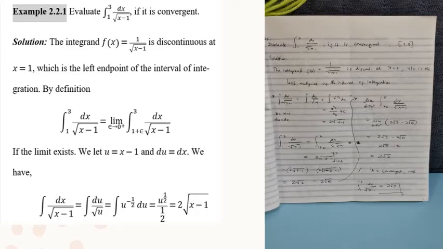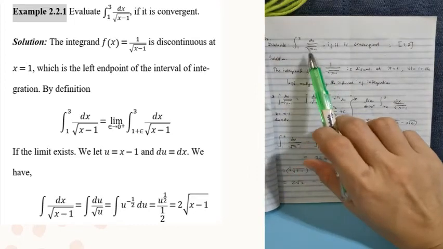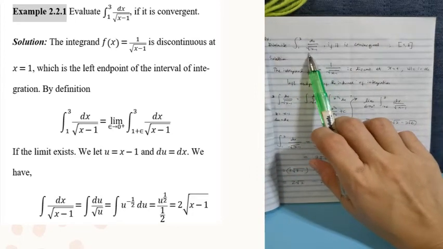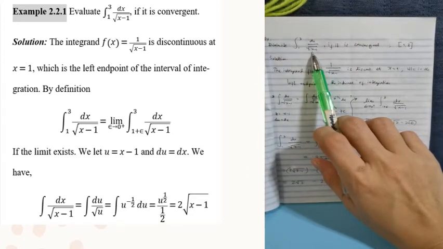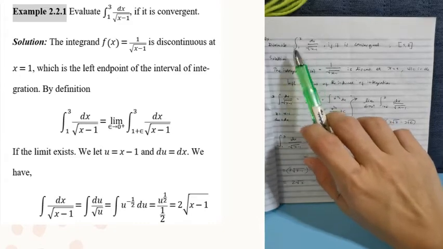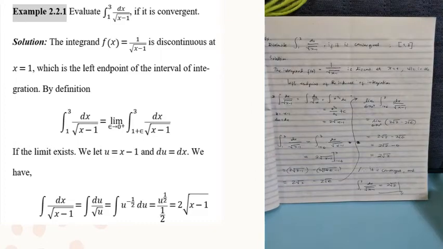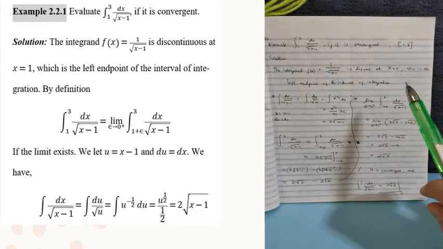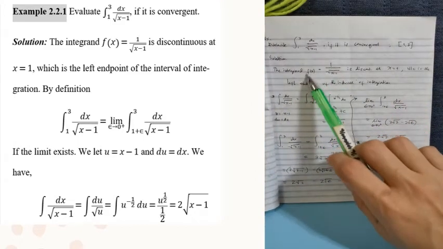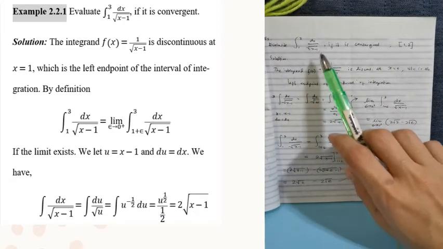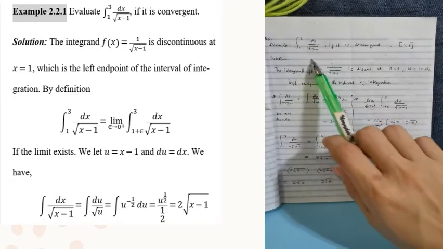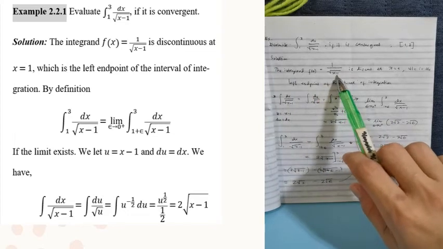So, dito sa given natin class, ang value ng x na magiging 0 ito is x is equal to 1. Okay, so take note, ang interval natin dito class is from 1 to 3. So, the integrand f of x is equal to 1 over the square root of x minus 1.